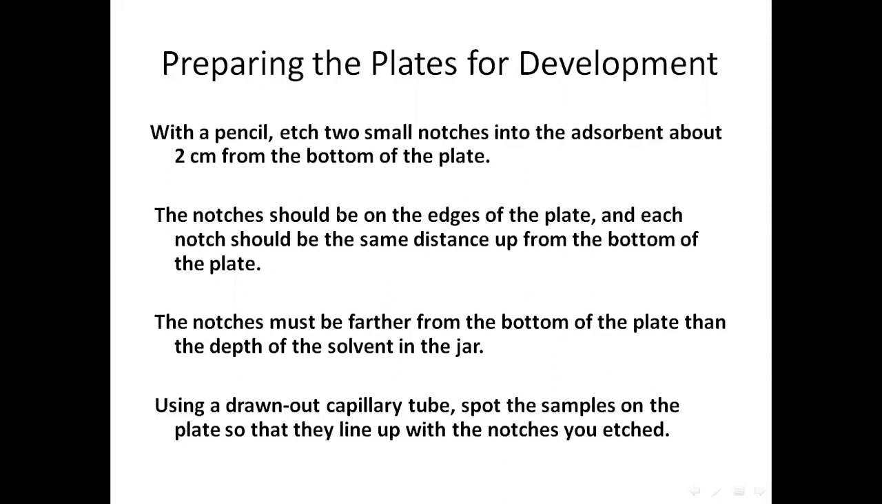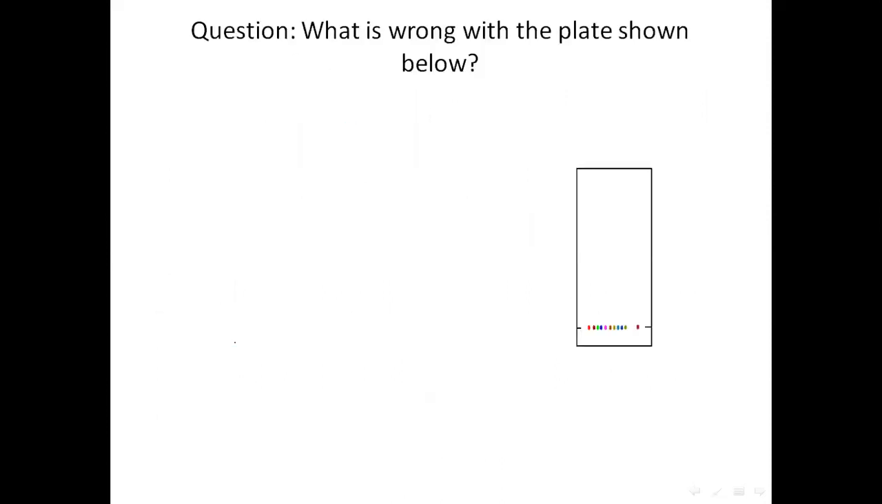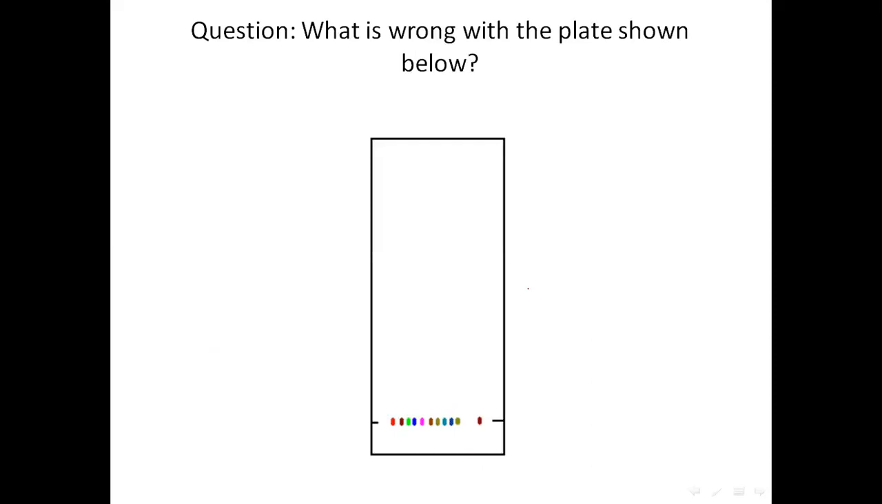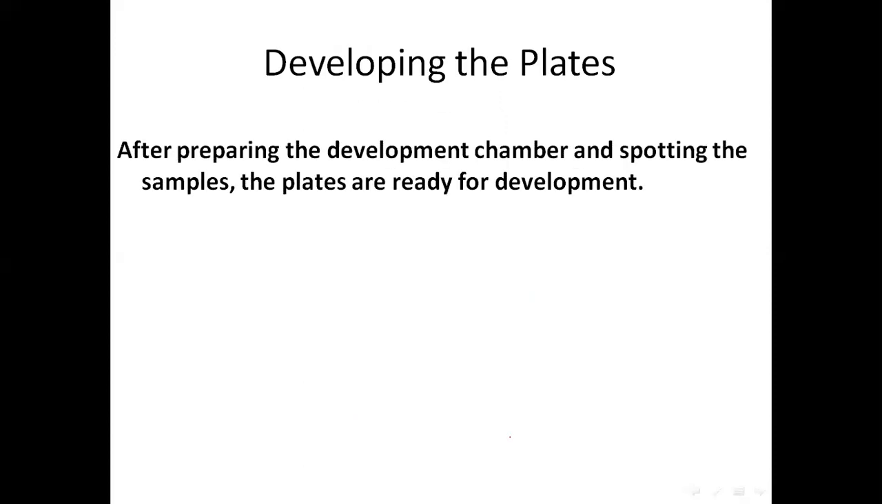And using a capillary tube, we spot the samples on the plate so that they line up with the notches that we have etched. Now, for example, identify what is wrong with the plate which is shown below. Here we can see that the notches that we have etched, the spots are lying on the notch, and as a result, when you dip the solvent up till here, most of the sample will dissolve back in the jar. जार के अंदर जो liquid भरा हुआ है, जो solvent भरा हुआ है, उसी में ये dissolve होने का इसका खतरा ज़्यादा है. So this is what is wrong with the preparation of the plate.